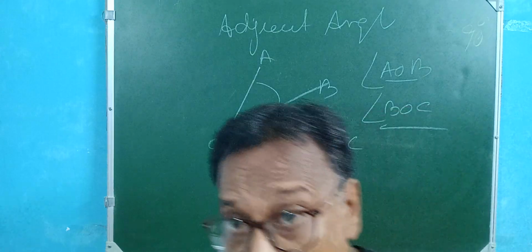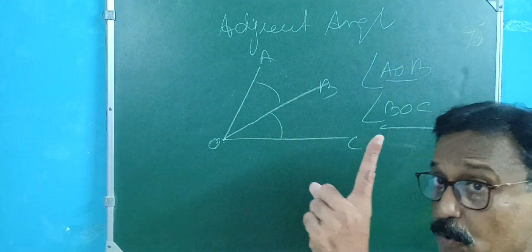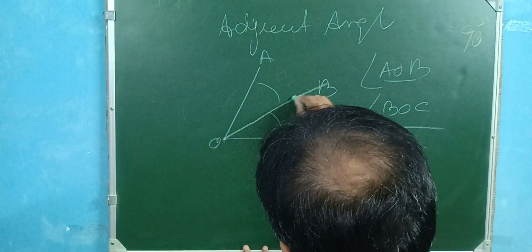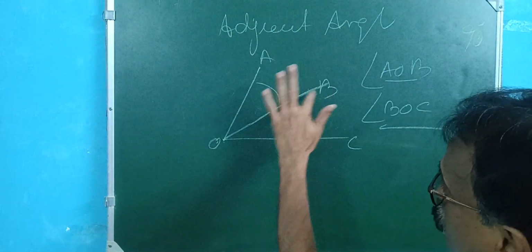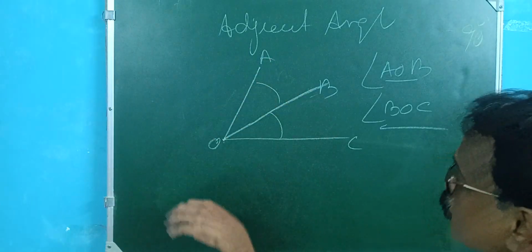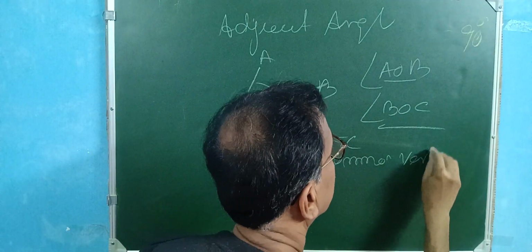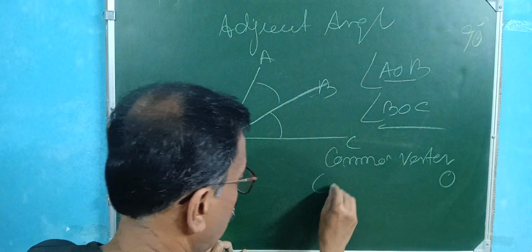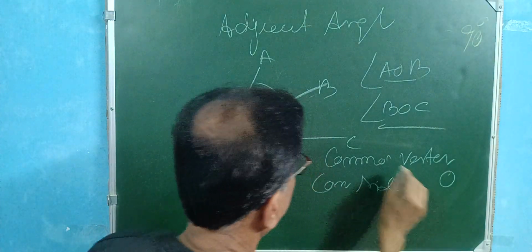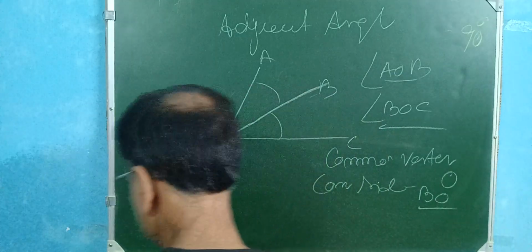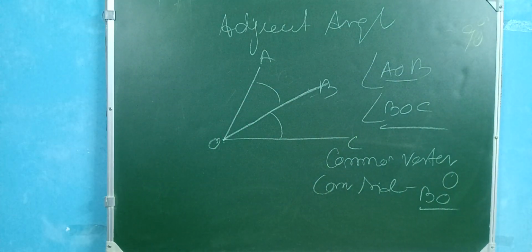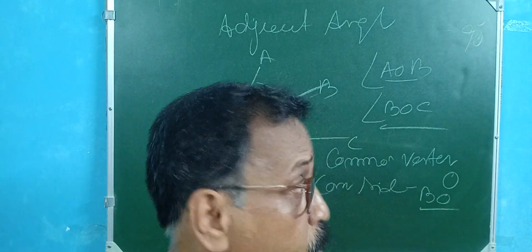Two angles have a common vertex. Here is a common vertex, and one more condition, one common side. See, OB is the common side. For the angle BOC, this is the side, and for AOB, this is also the side. So common vertex, here is O. Common side, here BO is the common side. Or we say common arms.